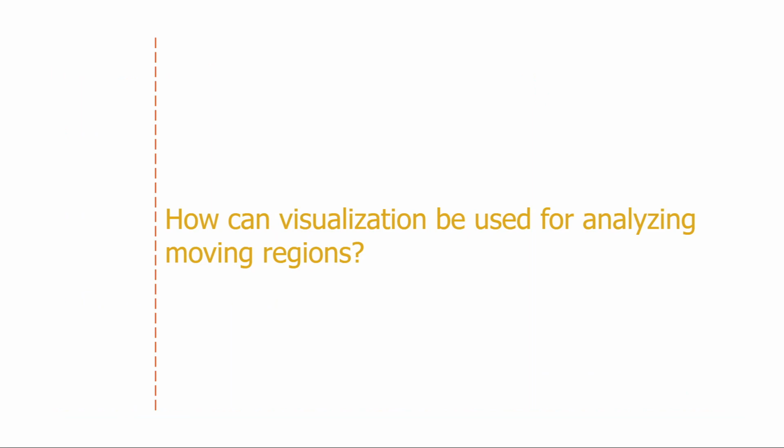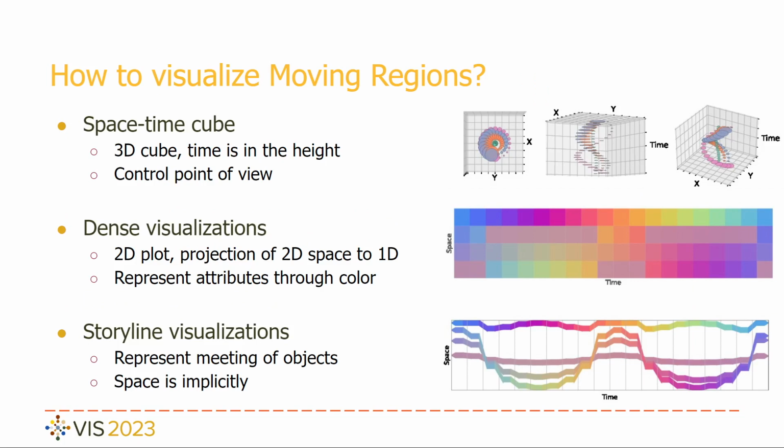How can visualization be used for analyzing moving regions? Common visualizations for trajectories can be adapted for moving regions. Space-Time Cube is an interactive visualization that uses a 3D representation. The space is represented at the cube's base and the time in the cube height. Each cube can represent the area of the objects and intersections.